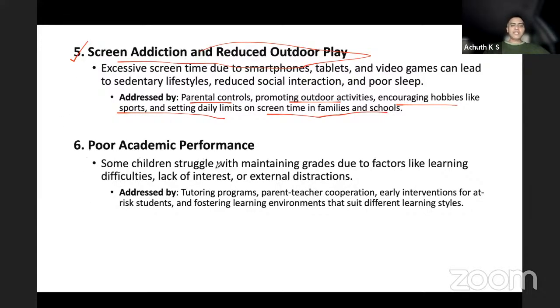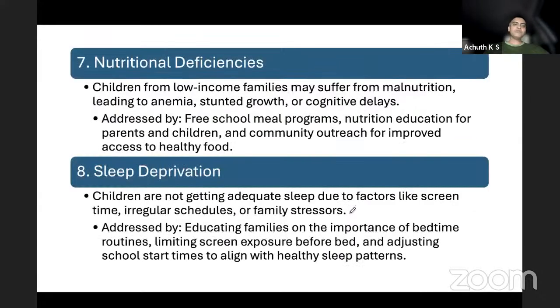Poor academic performance, again, all these factors lead to this. Tutoring programs like after school tuitions, and parent teacher cooperation like PTM should be conducted regularly to identify the at-risk individuals, and additional care and support should be provided for children who are not performing well in academics.